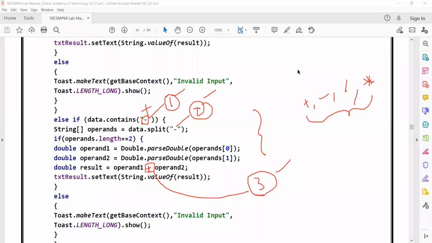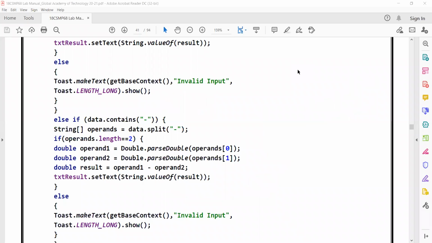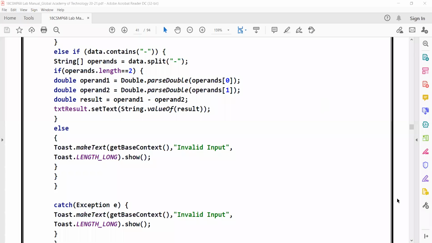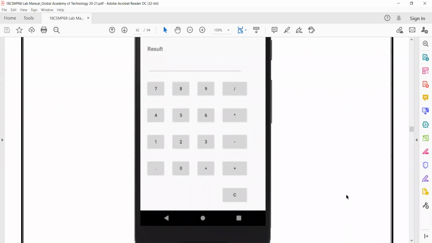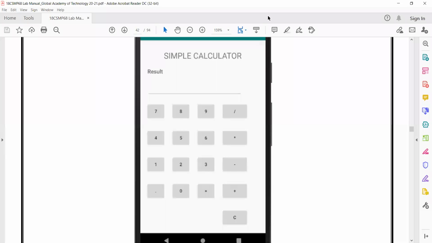I didn't get you. Sir, in edit text, user can give input, right, sir? Yes. So what if the user gives A plus B as the input in the edit text? He can't give A plus B. How can we give A plus B? Sir, using the keyboard. No, he can't use the keyboard.